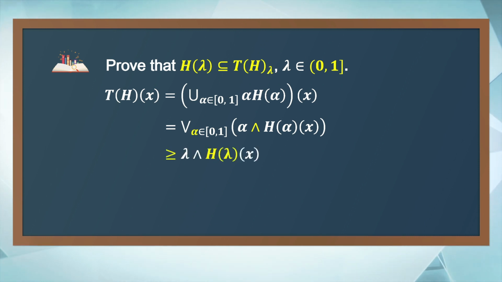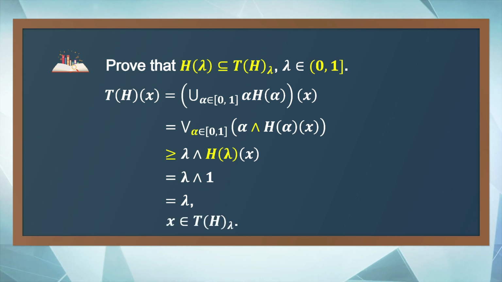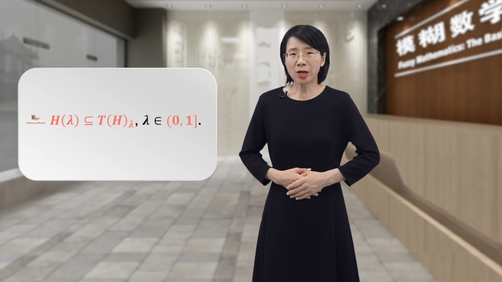It is greater than or equal to the minimum of lambda and H of lambda of X. And we have shown that H of lambda of X equals 1. So the minimum of lambda and 1 is lambda. The degree of membership of X in the fuzzy set T of H is greater than or equal to lambda. That means X is in the cut of T of H at level lambda. Therefore, we have proved that H of lambda is a subset of the cut of T of H at level lambda.